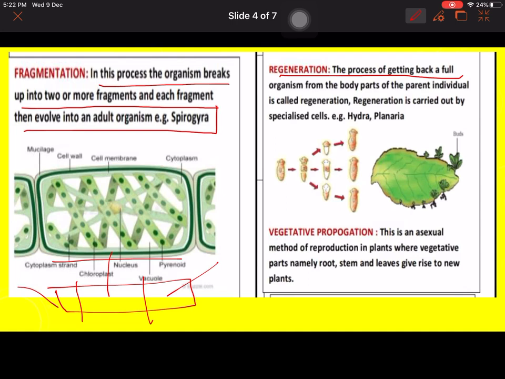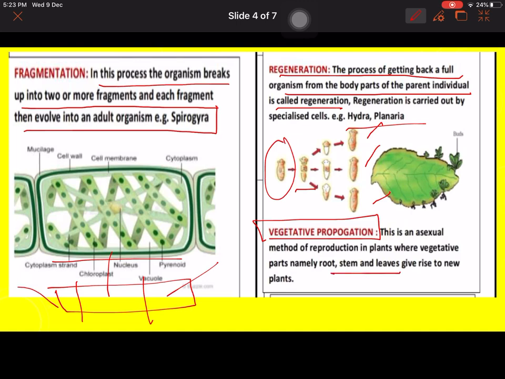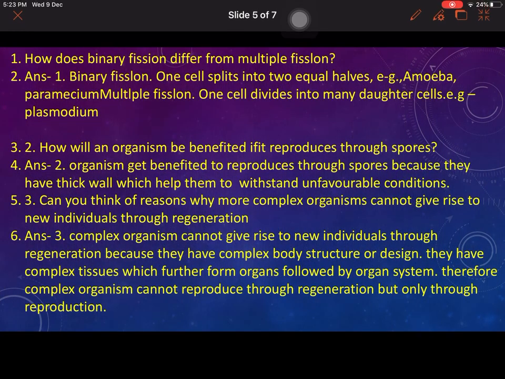So in regeneration, the body part of the particular individual which has been lost is regrown, and regeneration is carried out in Hydra and Planaria. You can see this is Planaria, which has been cut into three parts, and each part regenerates its lost part. Next is vegetative propagation, that is, propagation by root, stem or leaves to give rise to a new plant. This is also an asexual method of reproduction in which the root, stem and leaves are used to give rise to the new plant. Let's see the question answers.